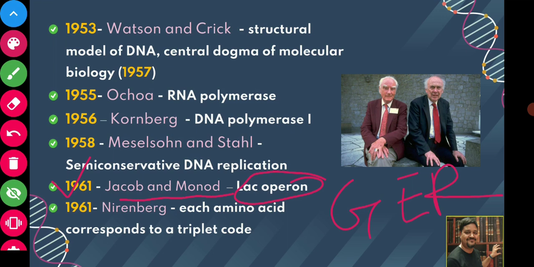In 1961, Nirenberg told that each amino acid corresponds to a triplet codon. That means suppose there is an amino acid, methionine. Methionine is denoted by a triplet code that is AUG. So this is the triplet code corresponding to an amino acid. Likewise, all the amino acids are signified by a triplet codon. So this was first deciphered by Nirenberg.